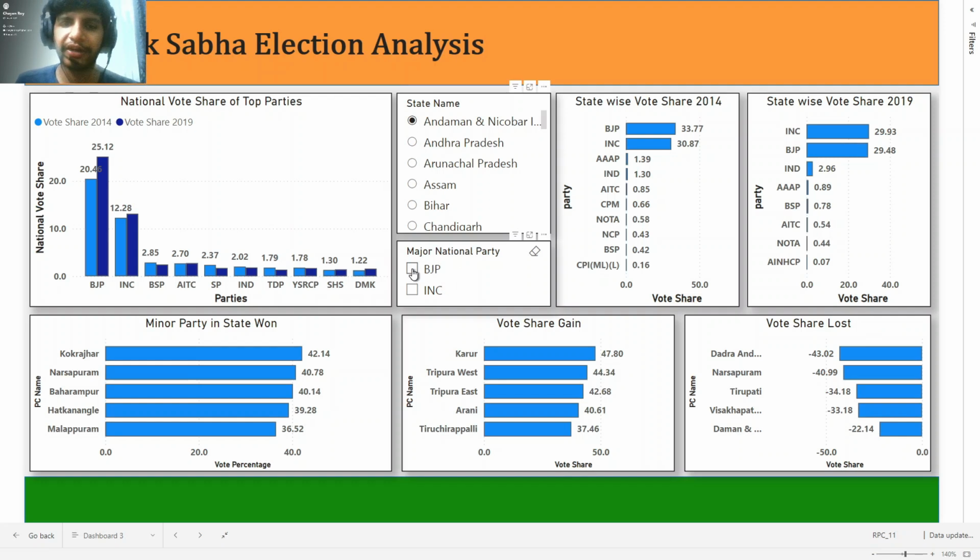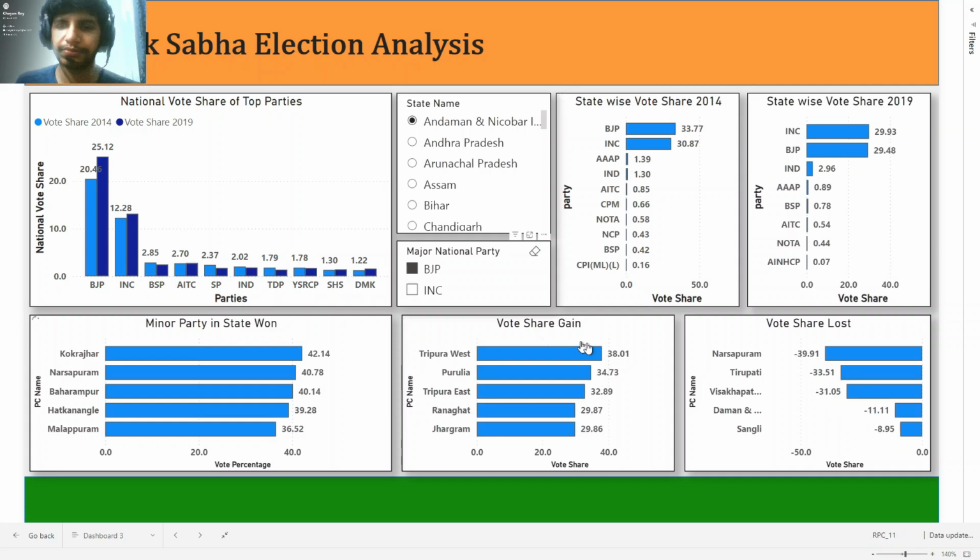If we select only BJP here, we can see that the vote share gain for BJP was in Tripura West, Purulia, Tripura East, Ranaghat, and Jhargram. Where they have lost the vote share most is Narasapuram, then Tirupati, then Visakhapatnam, Daman and Nagar Haveli, and Sangli. So this is the state-wise vote share.